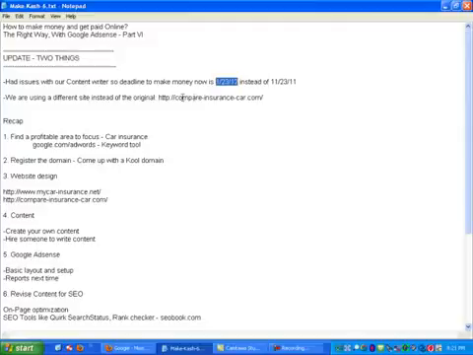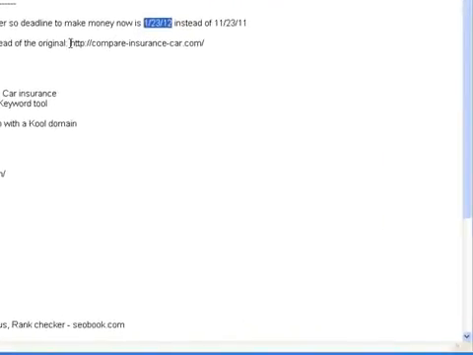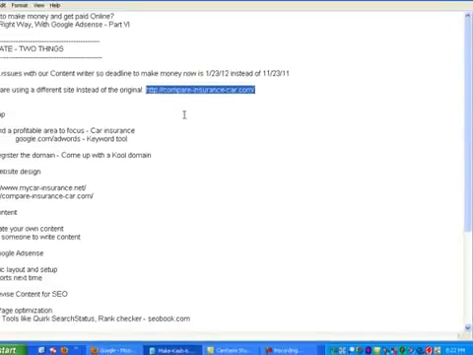And the other point is that we are using a different website. This is the one we're using, which is compare-insurance-car.com. Originally, when we started, we had started the series with My Car Insurance, but we did switch the website. It's really an identical site. The content and the look and feel is very much the same.